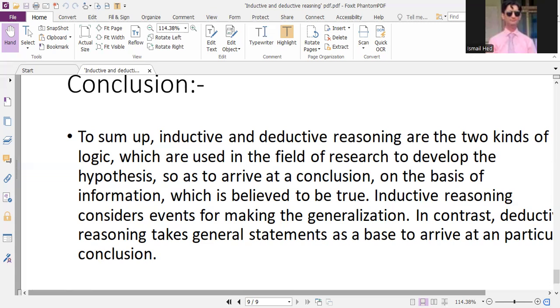So, in the form of literary studies, we could easily utilize deductive reasoning as a source of reasoning or as a development of the argument. So these are the key differences between inductive reasoning and deductive reasoning.